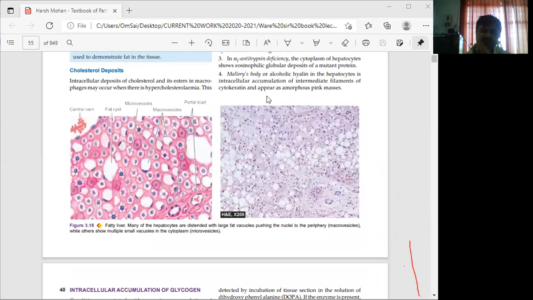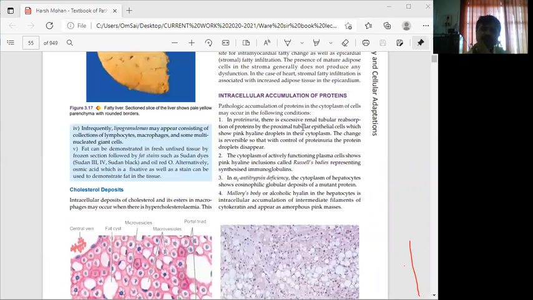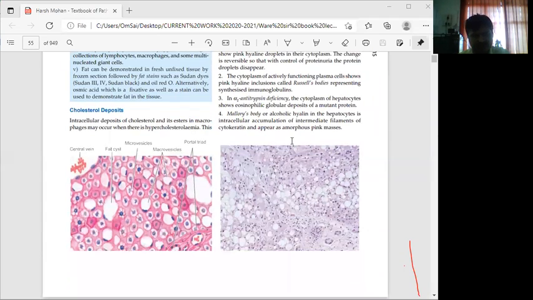This is what occurs in case of intracellular accumulation of proteins: Mallory body, Russell's body, alpha 1 antitrypsin deficiency, as well as hyaline droplets in the cytoplasm of epithelial cells of the proximal renal tubule.